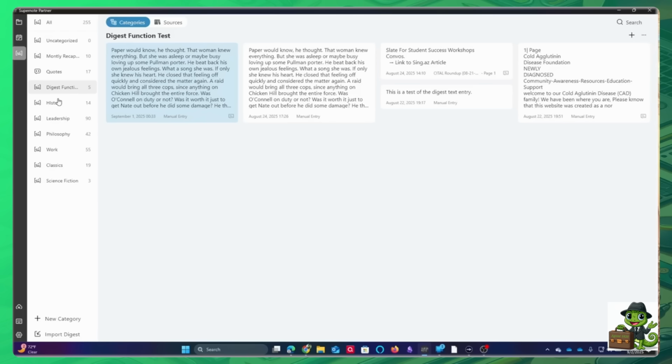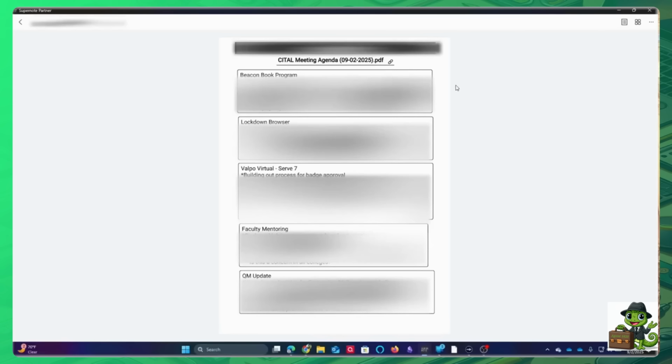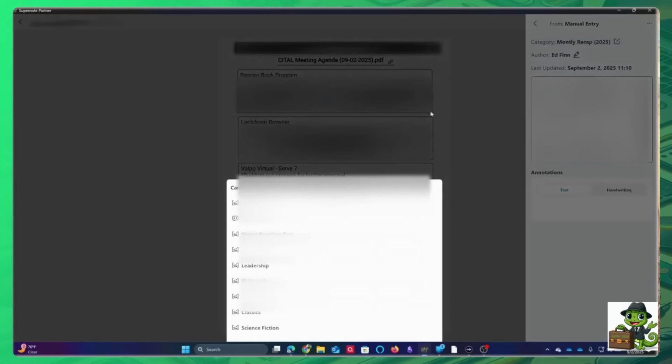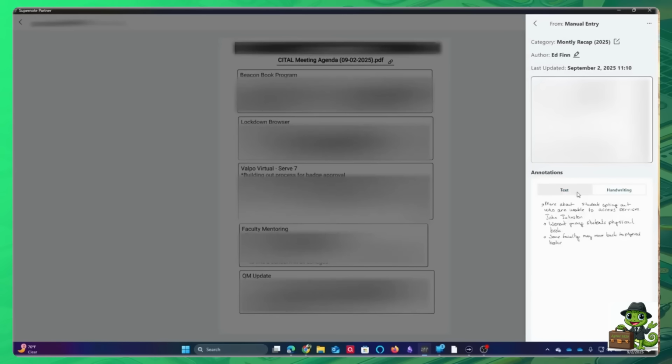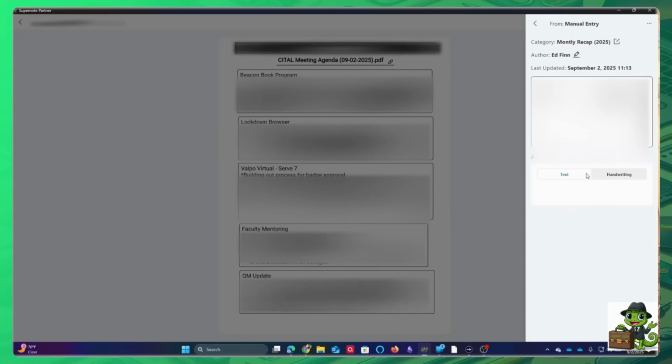And when you insert those digest entries to a note, now what's really awesome about this from within the note is I can drop in those digest entries we talked about earlier. And now I can open that up, see it right here, and then I can go directly. I can change the category. I can see all the handwritten components, and then I can add to it right from here. So if I go to text, I can actually be within my note annotating as I go. Pretty cool. So I can do that.